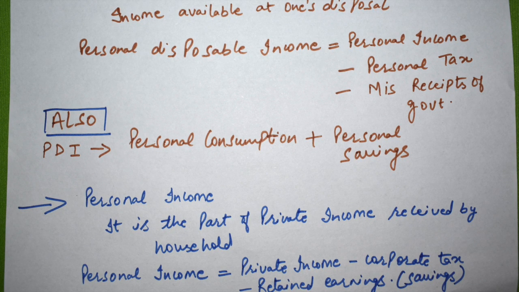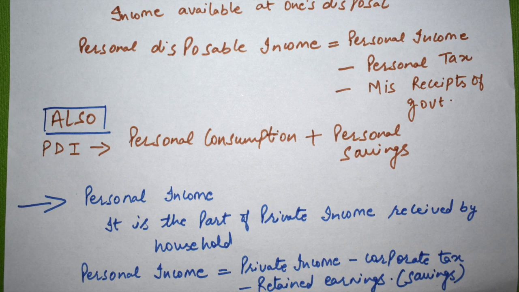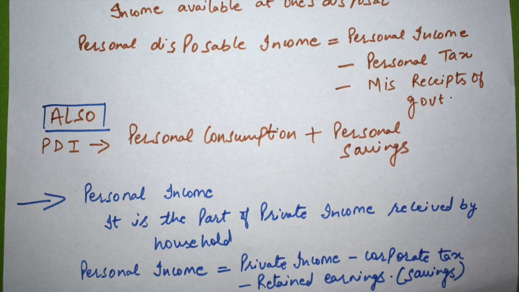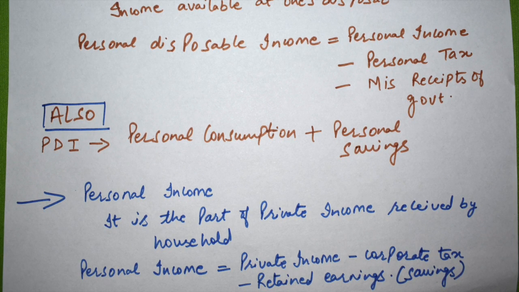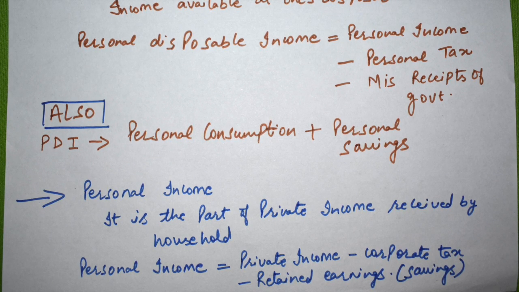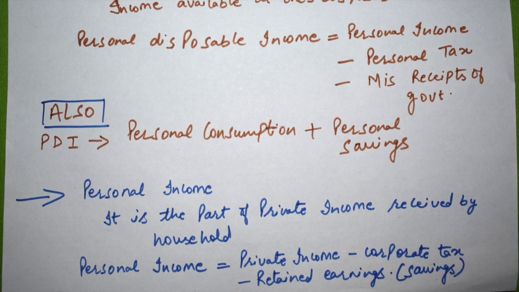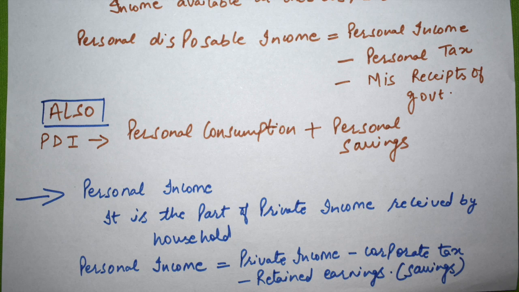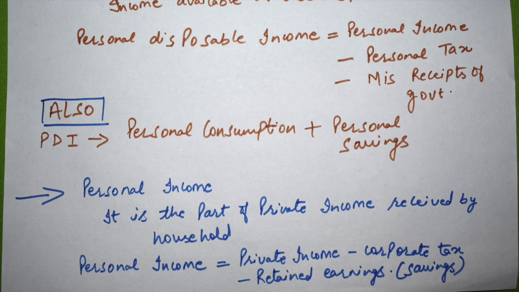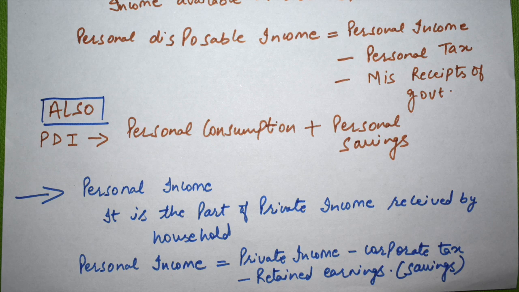What is personal income? It is the part of private income received by household. Personal income involves private income minus corporate taxes. That means if I am working in any company, the income I am receiving over there minus the corporate tax minus the retained earnings, that are savings. Any undistributed profits that will be deducted from private income. So, if you have to calculate personal income, private income minus corporate taxes minus retained earnings. So, you will be coming to the point personal income.